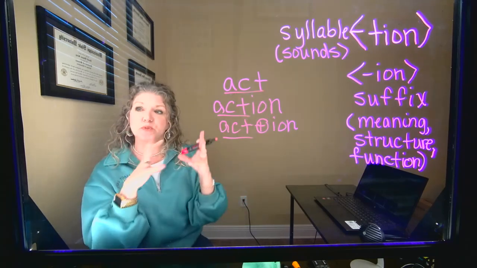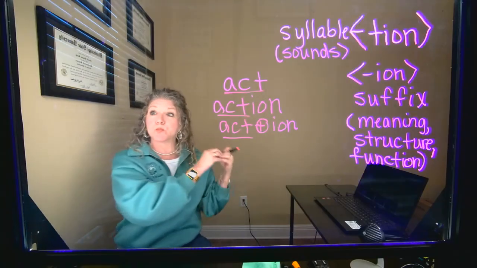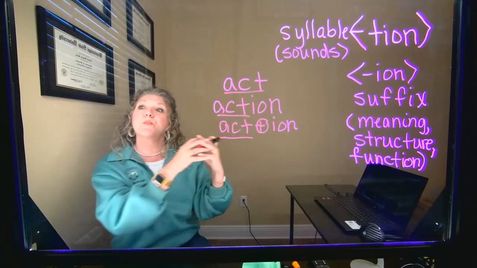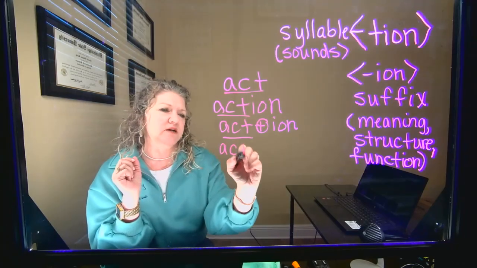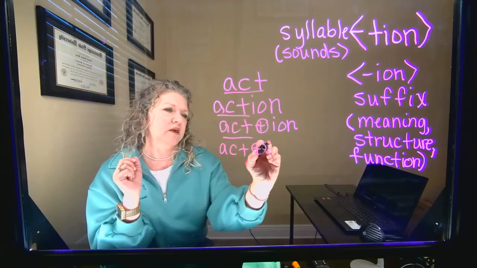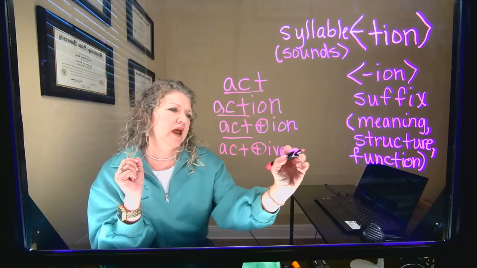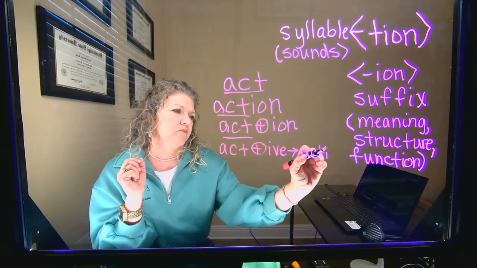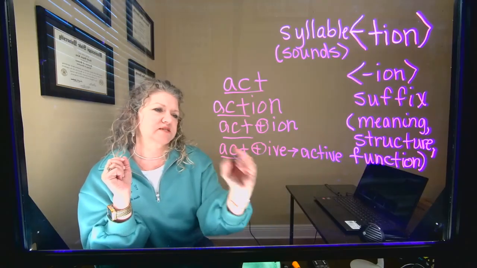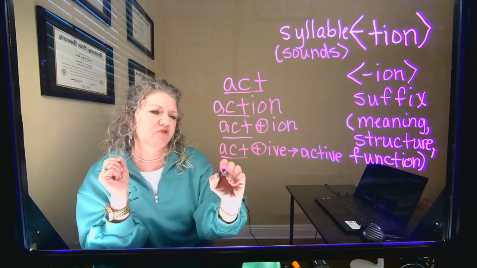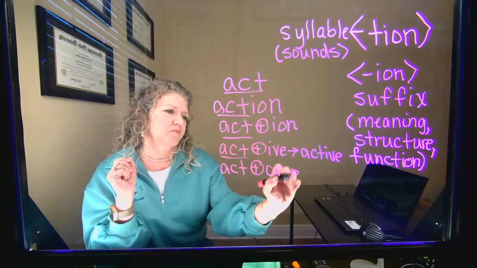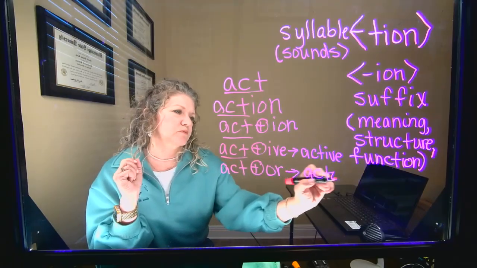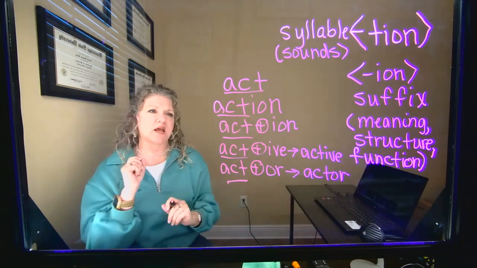Now let's test this, because one thing we can see is removing the suffix and putting a new suffix in its place. I could have act plus IVE to get active. Notice the base stays the same. I could have actor, act plus OR gives me actor. The base stays the same.